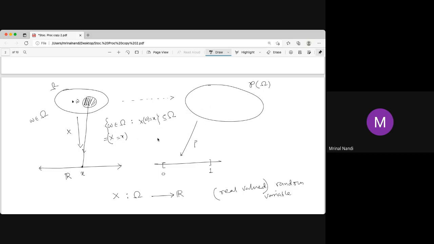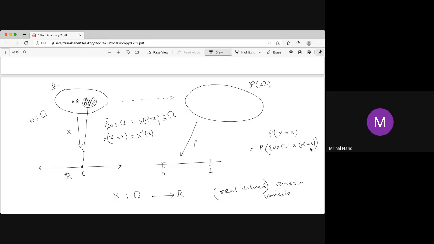X equal to x is sometimes also called X inverse of x. The two notations are X inverse, which is like an inverse function, an inverse image. Now we want to find the probability of this. That means the probability of X equal to x is nothing but the probability of this set. Now there is a problem. This set is a subset of omega, no doubt. But if this set is not an event, then we can't find the probability.